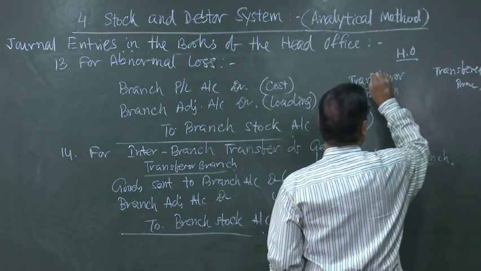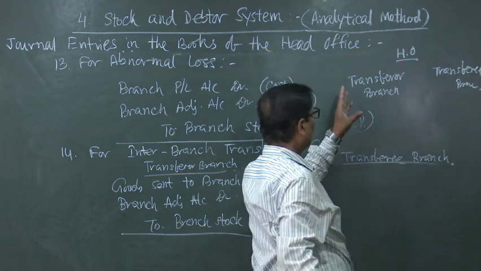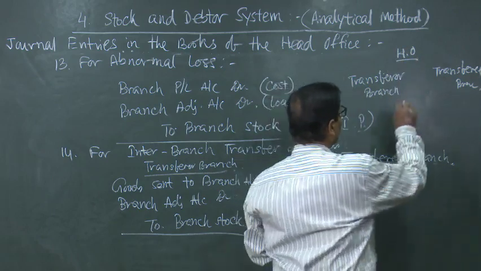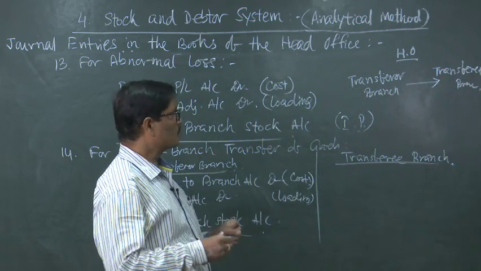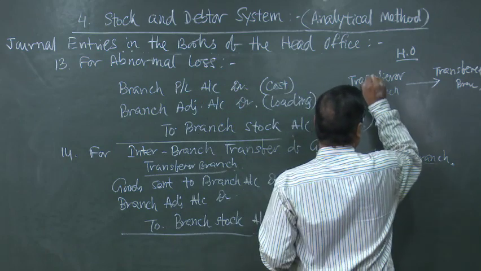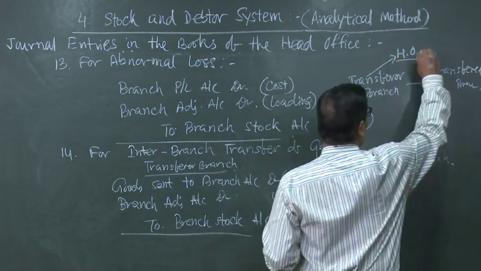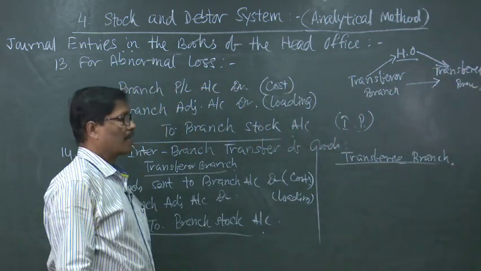Head office gives the order that you please transfer to the transferee branch. Actually, physical goods will move like this, but through the accounts, it will be done as if the transferor branch is returning the goods to the head office, and the head office is sending the goods to the transferee branch.